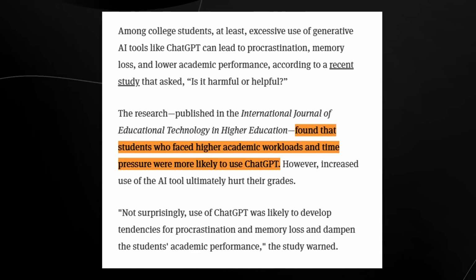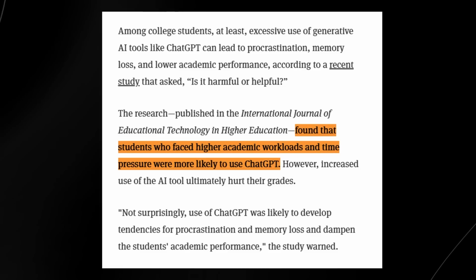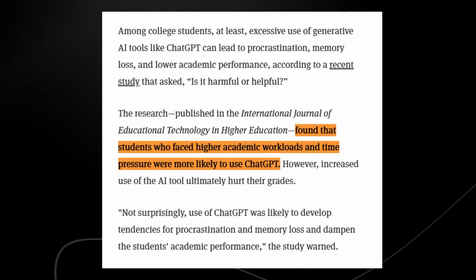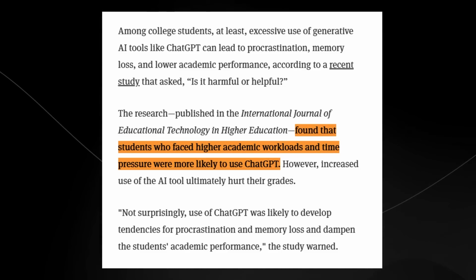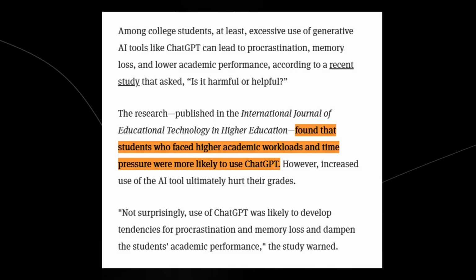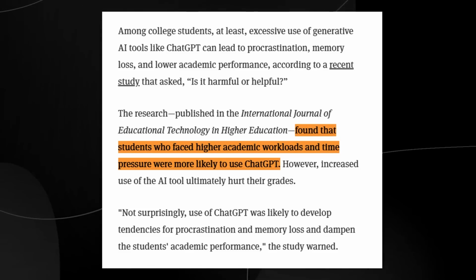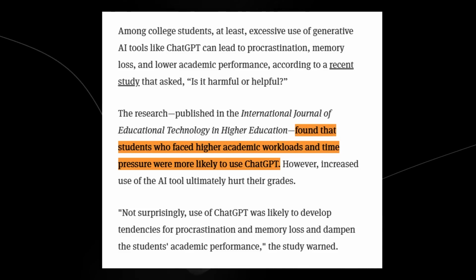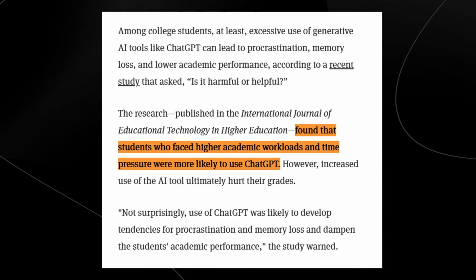And so while AI can be a very good assistive tool, excessive dependence could lead to a homogenization of ideas or reduction in truly original human-created content. So yes, you need to use AI as much as you can, but you also need to make sure that you're using your brain.